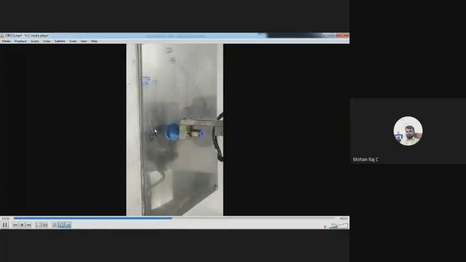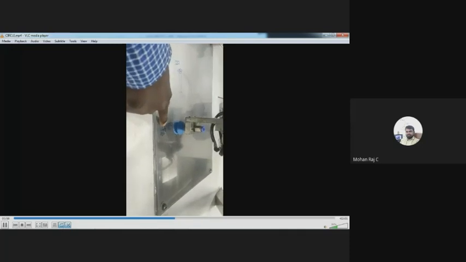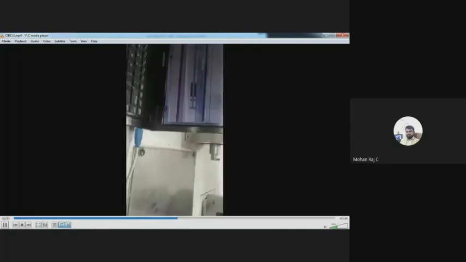This is my P3 point. Then you have to click get current position. All the coordinate values will be stored in the P3 point: X, Y, Z and A, B, C coordinate systems. All those things will be stored in the particular value. P1, P2, P3 are the points or variables where you are storing the coordinate values.